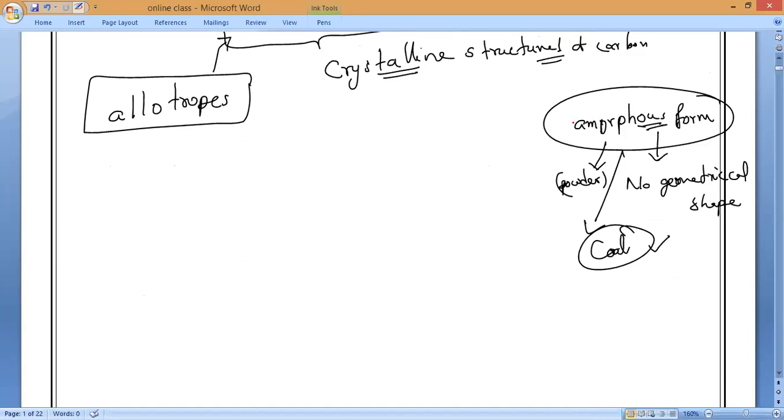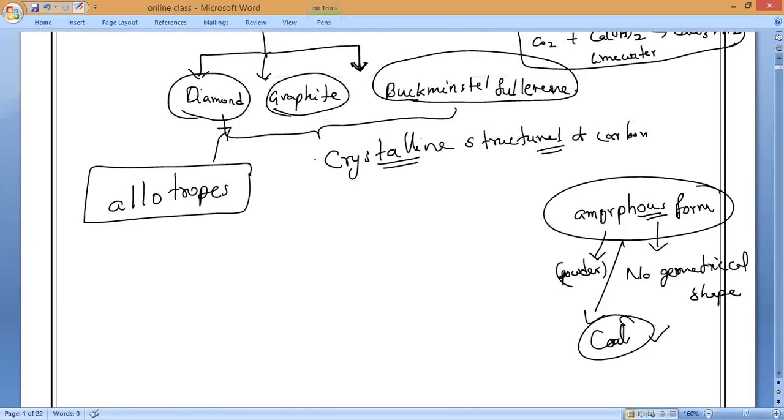For allotropes the chemical formula is the same, but the physical structure and physical properties are different. That phenomenon is called allotropy.